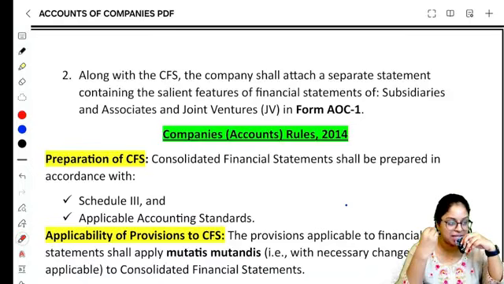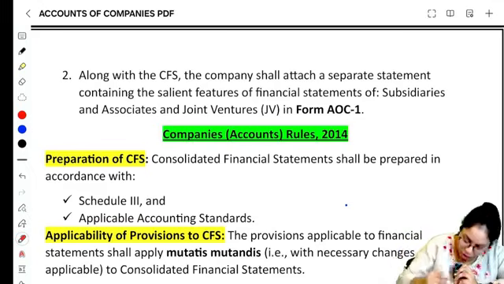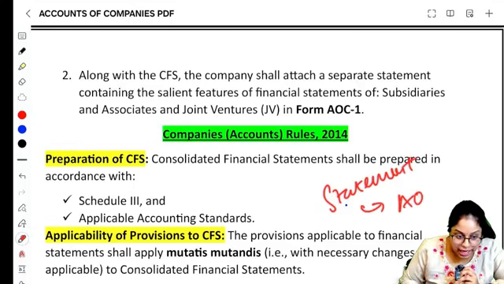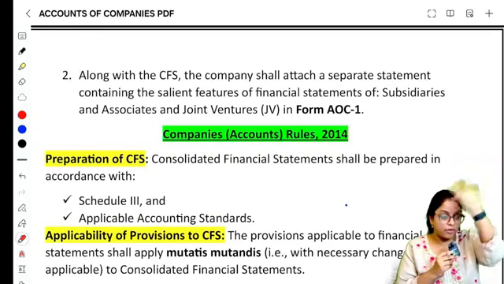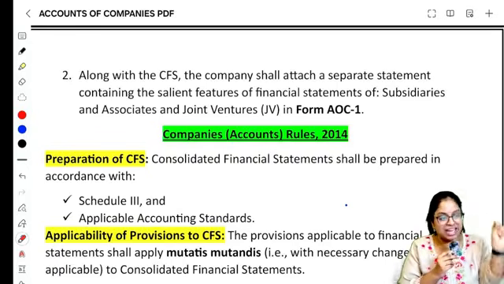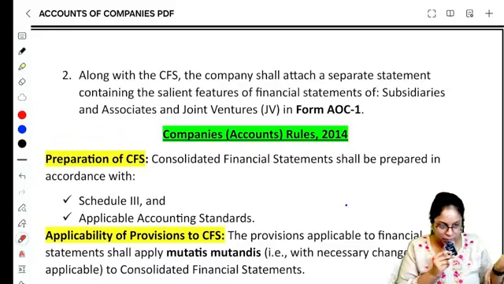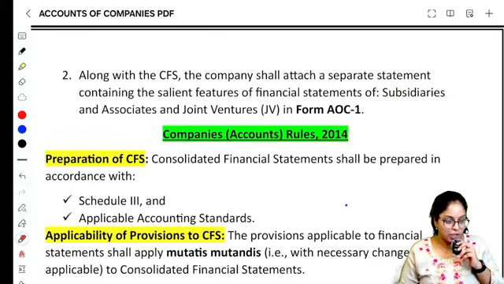In case you have such subsidiaries, joint ventures or associates, you have to prepare a special statement. In that statement, the salient features, the unique special features of these subsidiaries, associates, joint ventures have to be prepared as a statement and submitted, and that statement will be in the form AOC1. Very very important. In case you have subsidiary, joint venture or associate, you have to prepare a statement which mentions about the salient features of these particular associate, subsidiary and JV's financial statement that has to be prepared and submitted in form AOC1. That is all about section number 129.